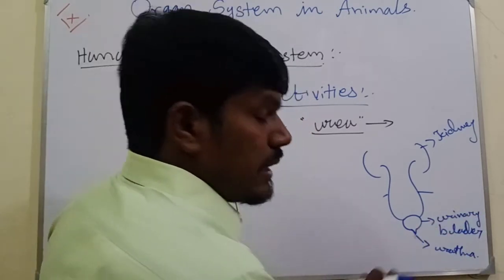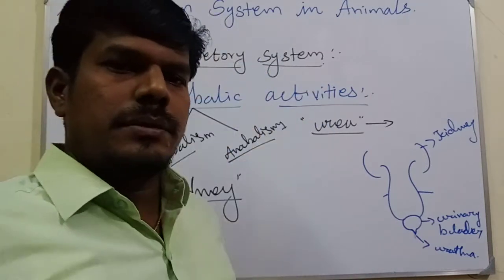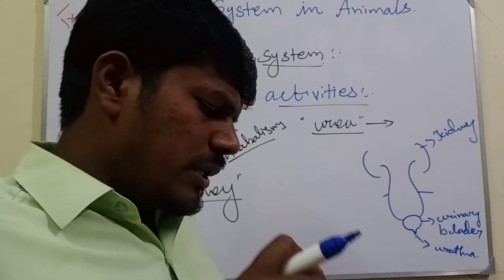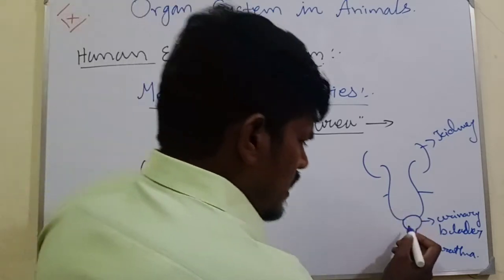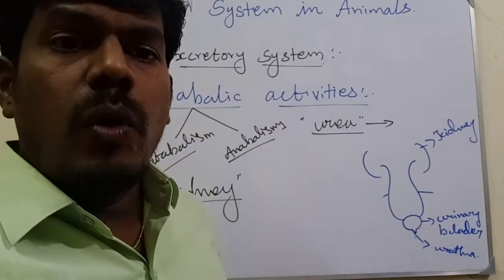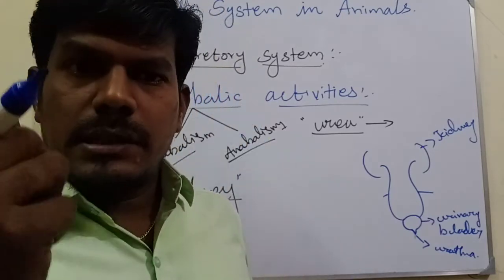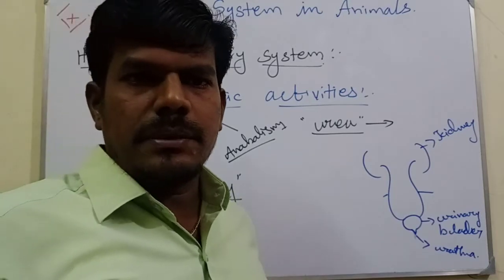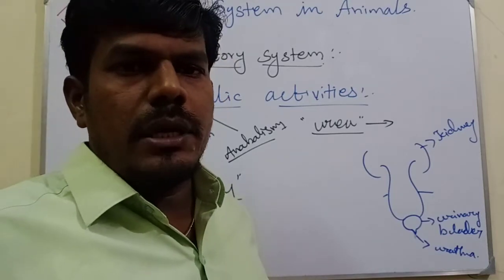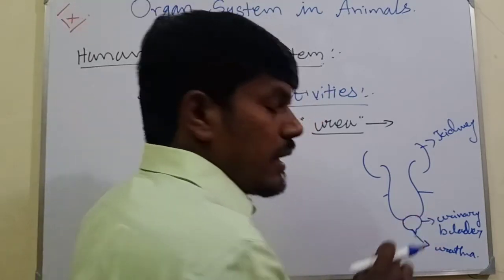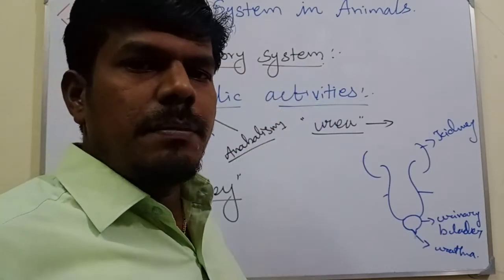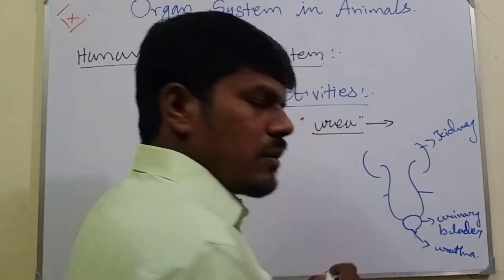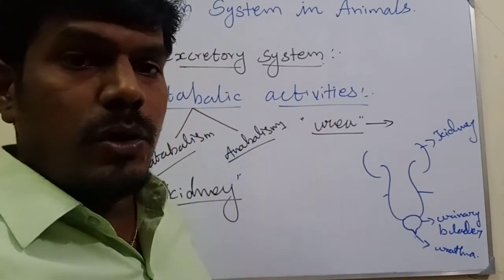This is the way the excretory substance, the liquid substance, the urine, is released. The urinary bladder is where urine is stored temporarily. Why? Because when you feel the sense, you release that excretory substance. It is not stored in our body itself, because there is only minimum space, so urine is not stored in maximum quantity. Only some amount of urine is stored inside the urinary bladder.